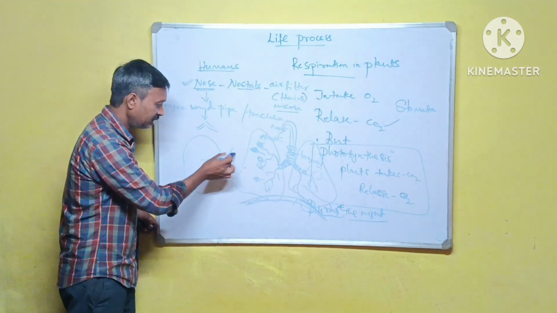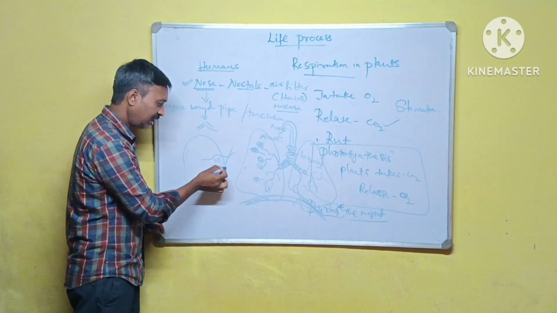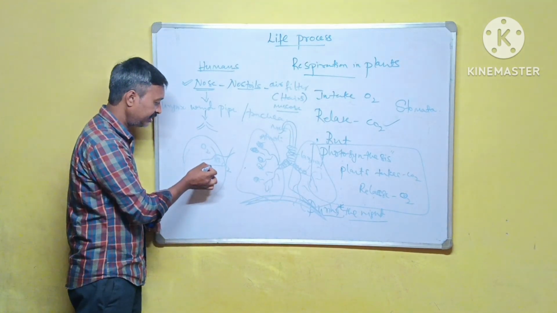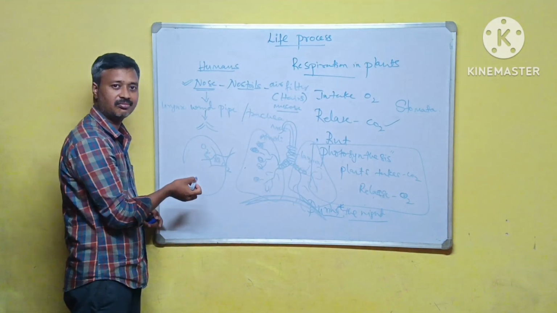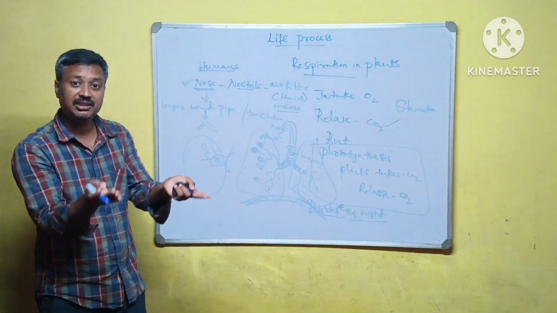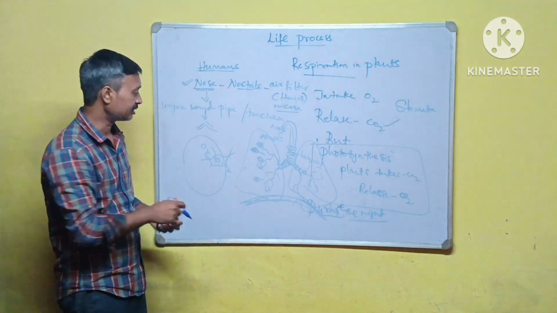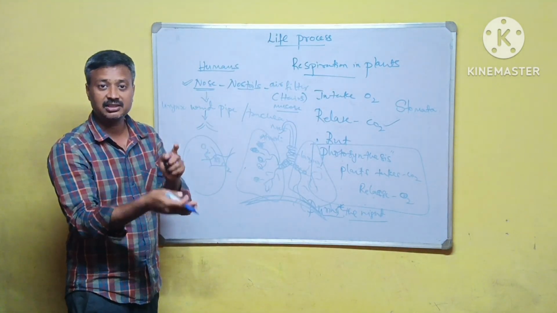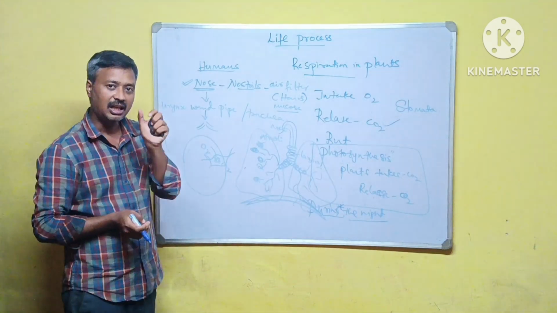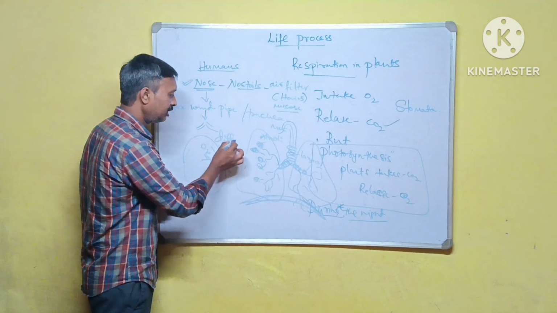Blood enters the alveoli. Blood is rich in carbon dioxide, the lungs are rich in oxygen. There is an exchange of gases in the alveoli blood vessels by a process called diffusion.